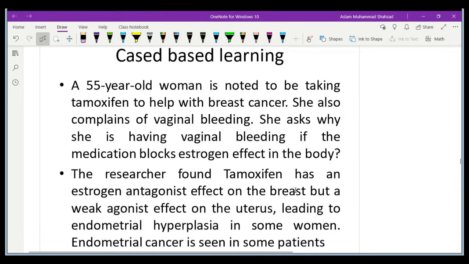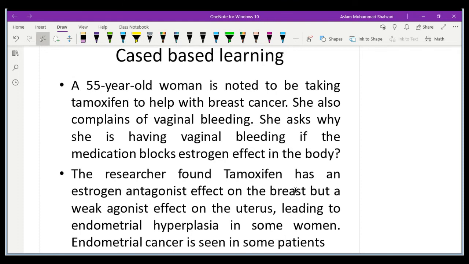So I found one case based learning on this topic. A 55-year-old woman is noted to be taking tamoxifen to help with breast cancer. She is also complaining of vaginal bleeding. So she asked why she has vaginal bleeding if the medication blocks the estrogen effect in her body.